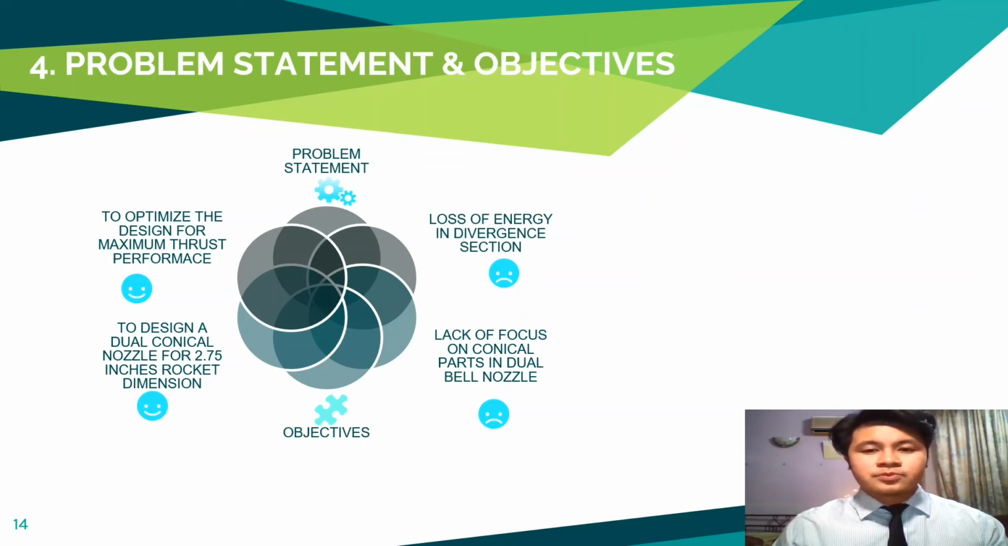Hence, the objective is to produce a dual conical nozzle for the 2.75 inch rocket known as CRV7 and at the same time maximize its thrust performance.